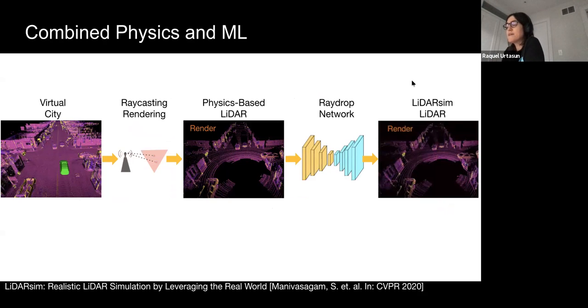However, raycasting generates more returns than real LiDAR, since the return light does not always meet the detection threshold. We call this phenomenon ray drop. Ray drop is complicated to simulate by physics alone, because we don't know the physical parameters of the real world. Fortunately, using a ray drop network, we leverage real-world data and ML to bridge the sim-to-real gap.